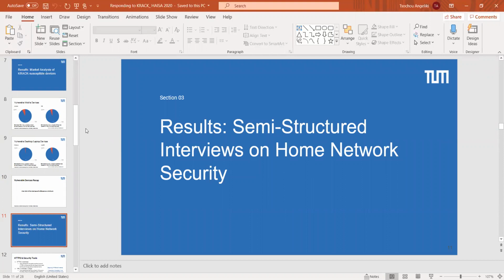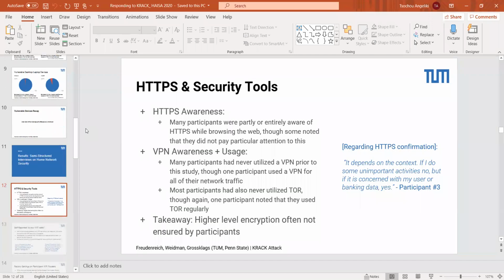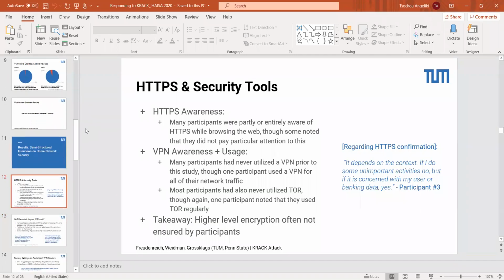outside. So moving forward into the results of the semi-structured interviews we did, starting off at a high level, we wanted to talk to different participants about their knowledge of standard web security and potential security tools. This covered things like HTTPS, VPN awareness, and things like this.